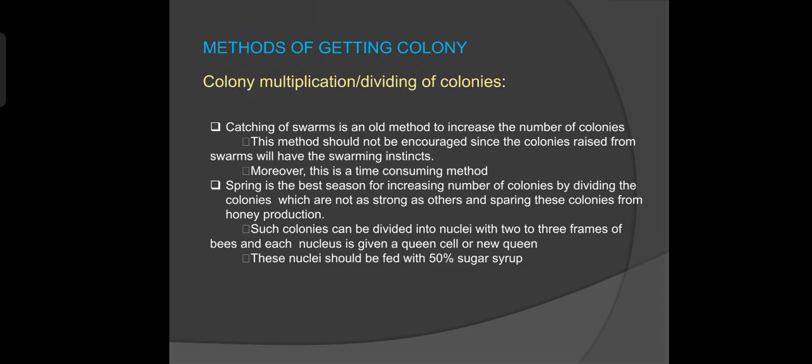Another method to increase the colonies is, before the honey flow when the colonies have peak population, remove 2 to 3 combs of brood and bees from strong colonies to make nuclei. This will not affect the strength of the colonies, and they can avail of the honey flow well due to their strong condition. This also reduces the chances of swarming. Nuclei are given new queens or queen cells.